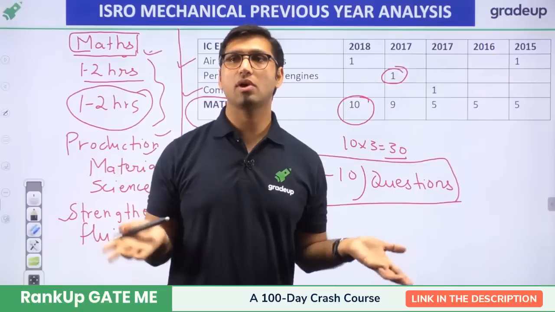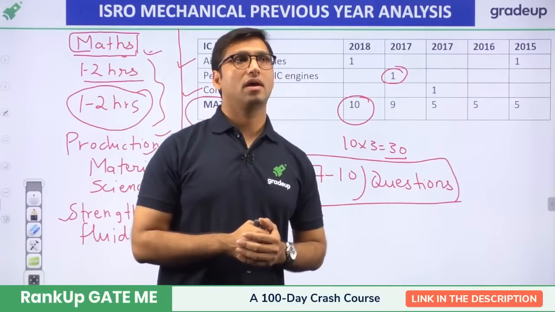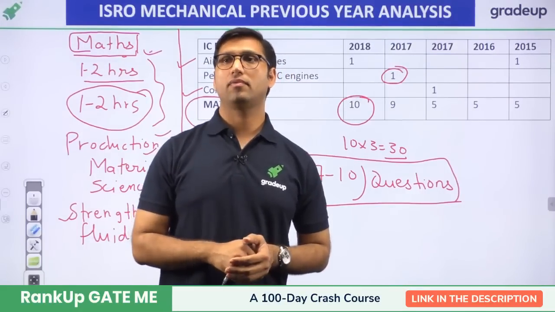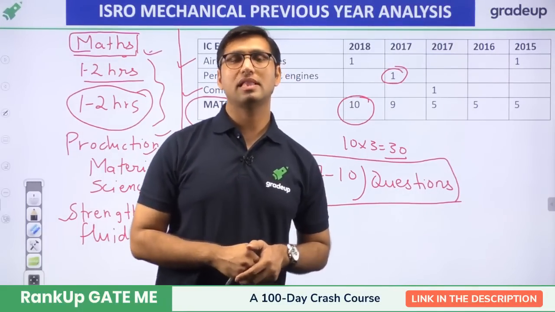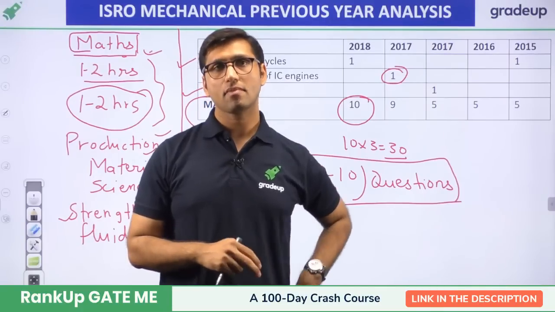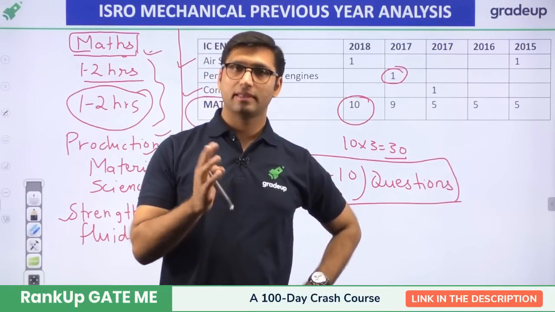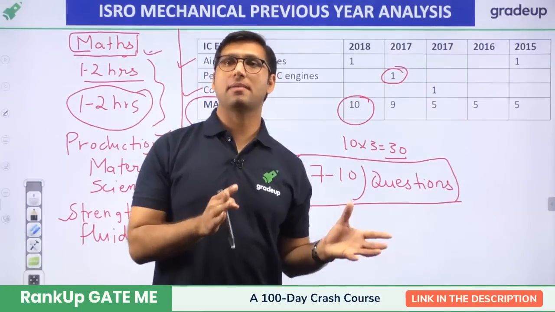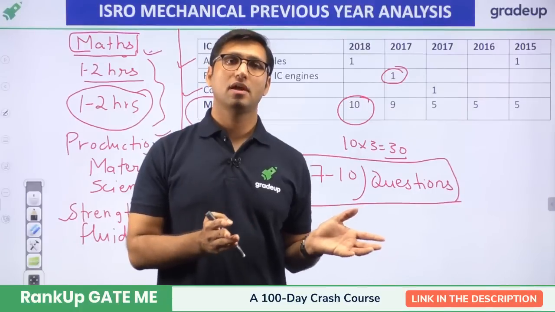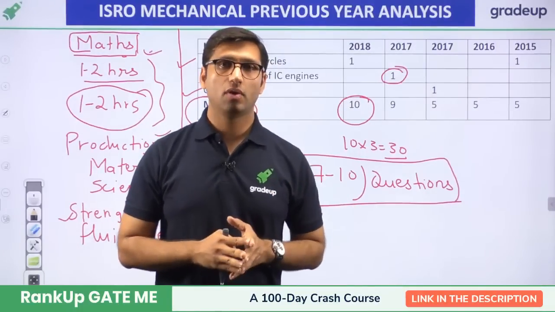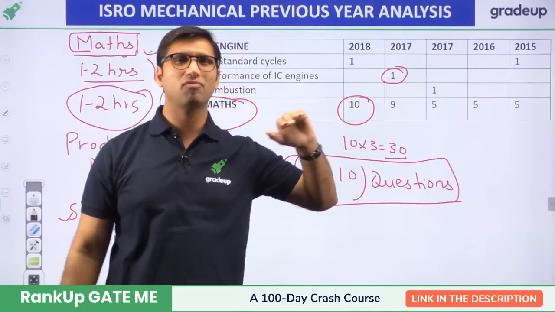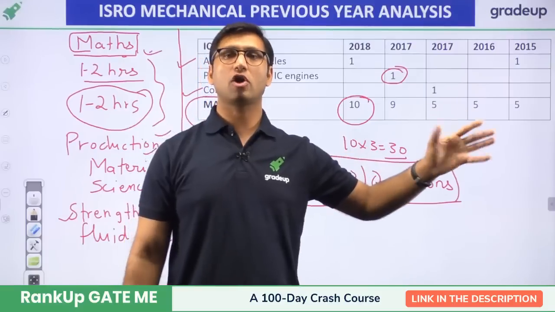Because you know that in the ISRO exam, last year the cutoff was 136. The written exam is just for screening purposes. The main thing is the interview. So you just need to focus on at least 140 to 150 marks and your cutoff will be cleared.